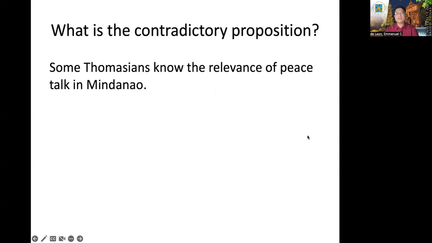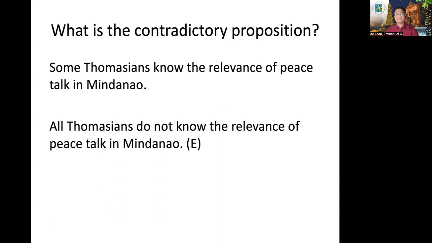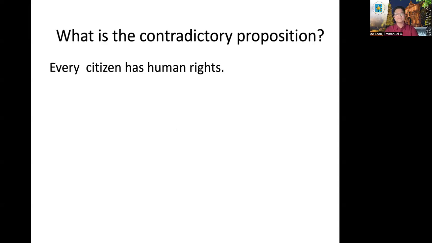If you are asked, what is the contradictory proposition of some Thomasians know the relevance of peace talk in Mindanao? Determine first the type of proposition of the given. This is an I. What is the contradictory proposition of an I proposition? E. So the contradictory proposition of that given is all Thomasians do not know the relevance of peace talk in Mindanao.